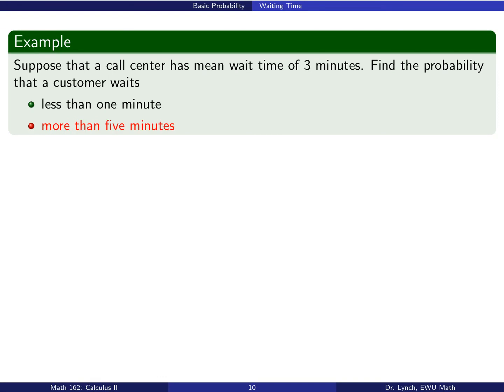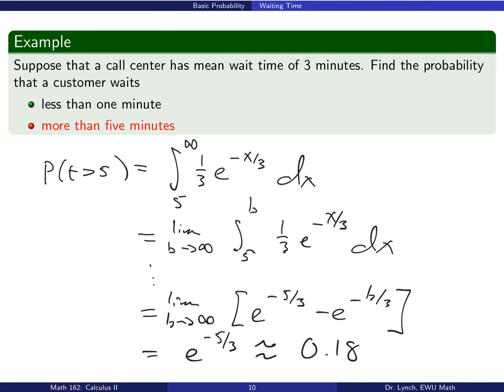Similarly, if the event is more than 5 minutes, we can evaluate a different integral. In this case, we see that the probability that the wait time is greater than 5 minutes is the integral from 5 to infinity of our probability density function. We can evaluate that again as the limit of a well-defined definite integral. And as b goes to infinity, in this case, we see that this exponential term goes to 0, giving us e to the minus 5/3, which is 0.18, about an 18% chance.